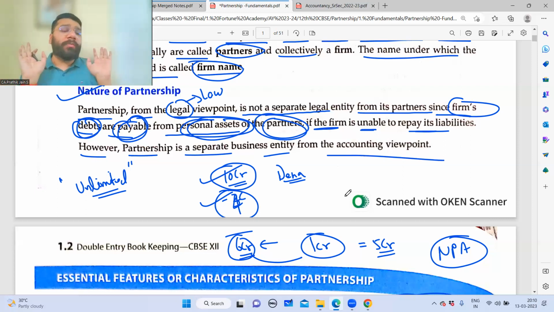One cannot say, oh no, out of 1 crore rupees of liability from my private assets, I'll pay only 10 lakh rupees. That he cannot define. So all the partners are jointly liable, and whatever the liability is, it will be severally distributed among the partners.